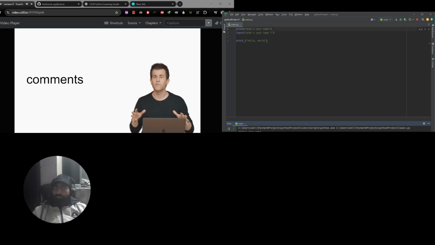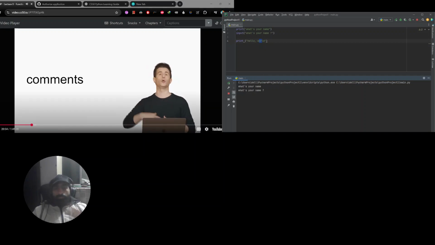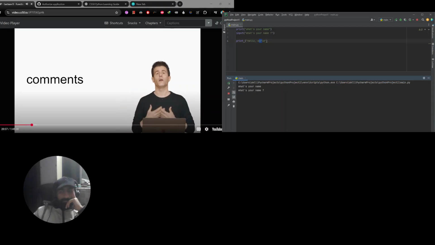It turns out that Python and a lot of programming languages also support something called comments. Comments are notes to yourself in your code. And you include comments by way of a special symbol. In Python, it's going to be the hash symbol, typically. And that allows you to write the equivalent of a note to yourself, but in a way that's not going to break your code. The computer actually ignores your comments. It's just there for you. It's just there for your teacher. It's just there for your colleague with whom you're sharing ultimately that code.